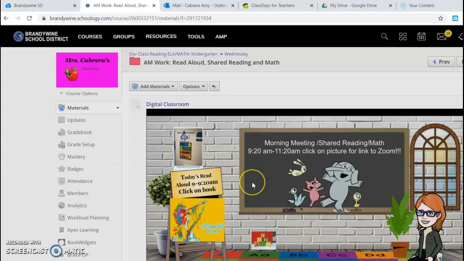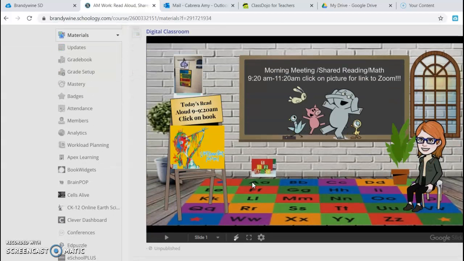So we'll start at the reading morning work. In it, it'll open and you'll see my digital classroom. It says morning meeting, shared reading, math, 9:20 to 11:20. You're going to be clicking on this picture at 9:20. It will bring you to the Zoom. I will also post the Zoom information on Dojo later.